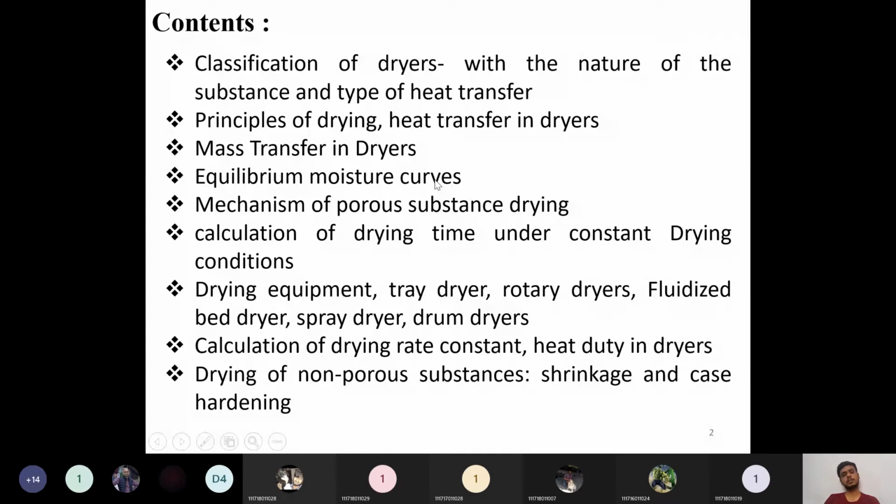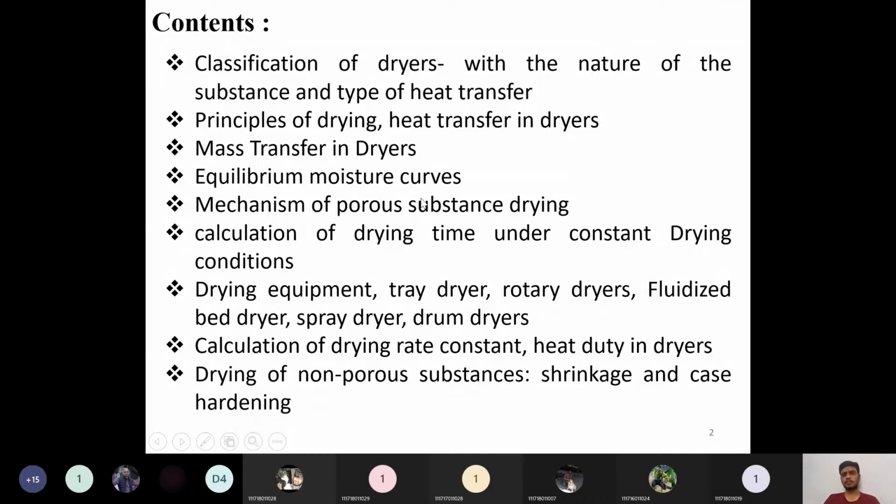For every operation there should be some equilibrium, some phase equilibrium. Whether it is a humidification operation, a drying operation or an absorption operation, everything will have an equilibrium or a saturation point or a maximum capacity point. So here also, the same equilibrium moisture curves we have to study.